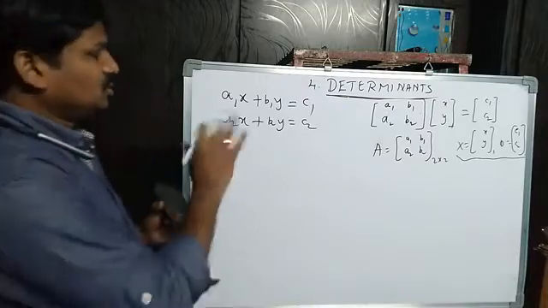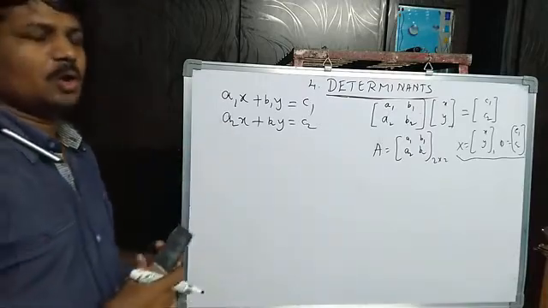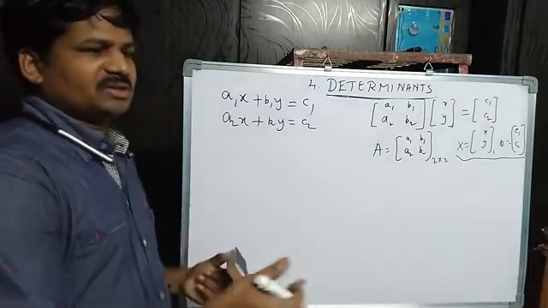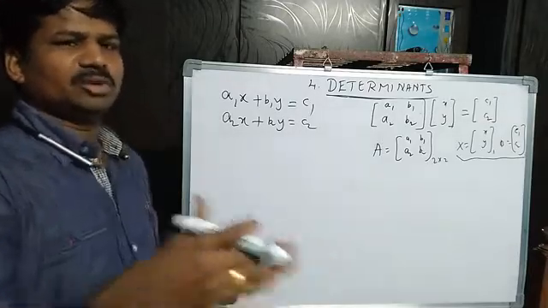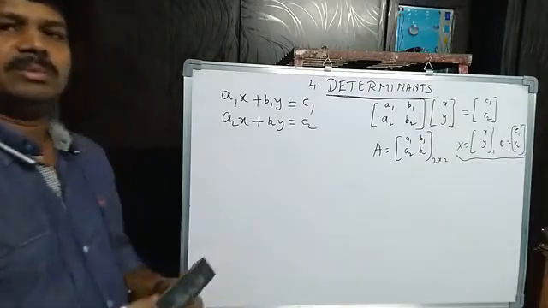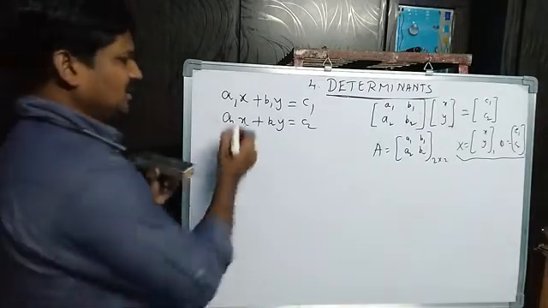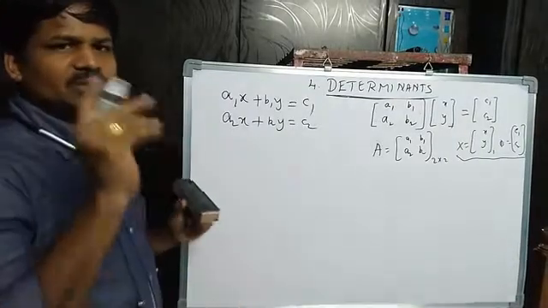Yes, these two systems of equations have solutions. How many? The system of equations may have one solution, maybe two, maybe three, maybe four. That means maybe one, or maybe more than one. Suppose this system of equations has a unique solution.